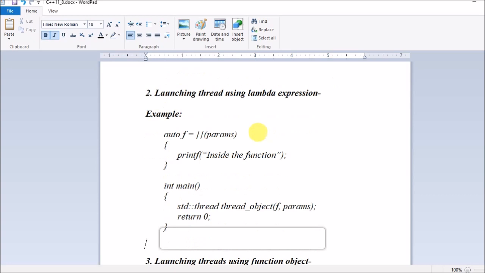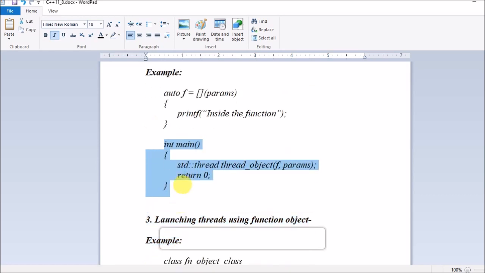Let's see how to create a thread object using the lambda expression in the second way, guys. Again we have the main function wherein the execution of your program starts. We are creating an object of the thread, std::thread. We are creating the thread object by the name thread_object, and we are passing two arguments to it. Since it's using a lambda expression, we have already seen the lambda expression feature which C++11 provides in the earlier part. If you have not gone through it, please go through it.